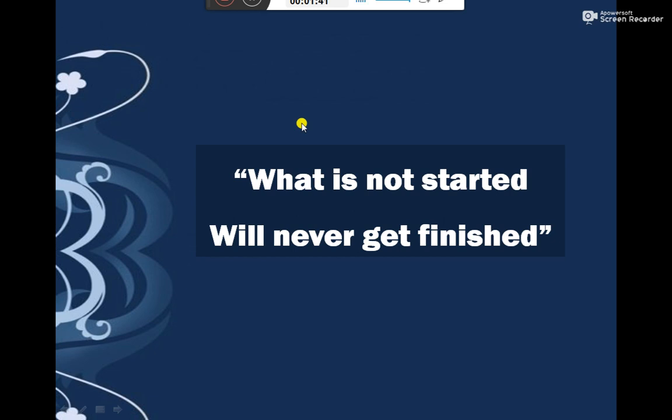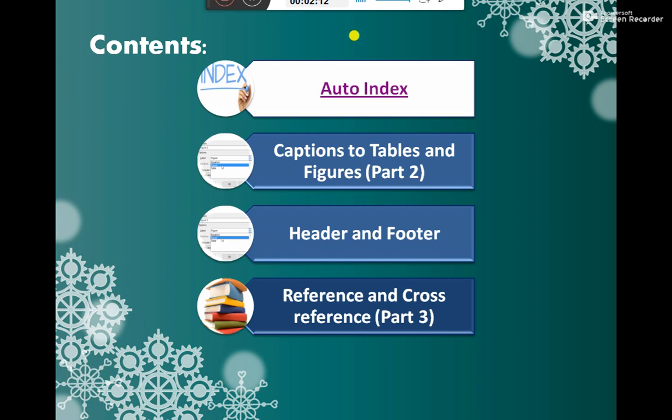So moving to the next. This is the tagline: what is not started will never get finished. Definitely for a thesis it can be very well said that what is not started will never get finished. Somewhere you have to start with a proper direction and proper guidance on how to build a thesis in an MS Word file so that it can give an effective impression.